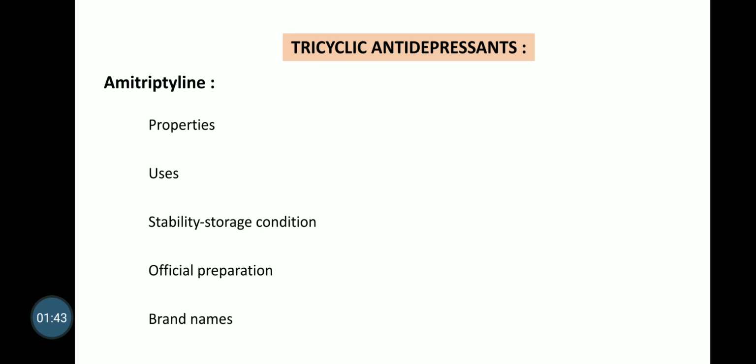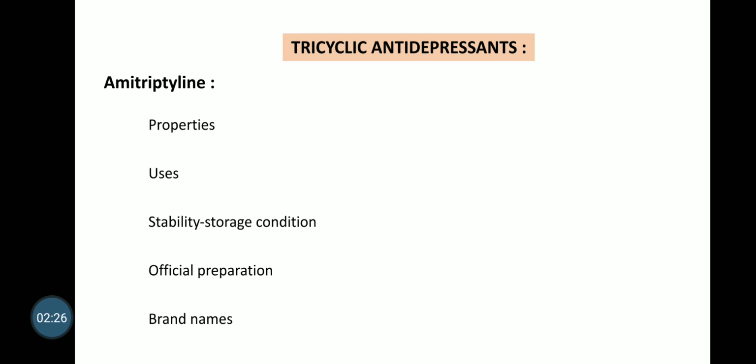Properties: it is colorless crystals or white crystalline powder, odorless and with a bitter taste. It is freely soluble in water, in ethanol, in chloroform, in methanol, but practically insoluble in ether. Stability and storage: it is oxidized by air in presence of moisture, and this reaction is catalyzed by metal ions.